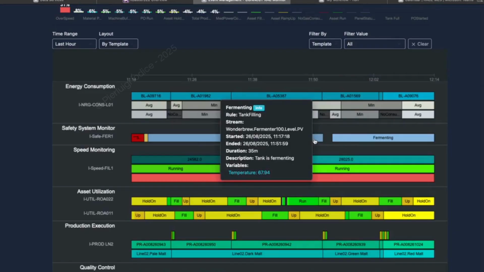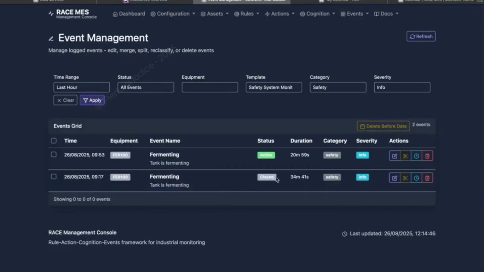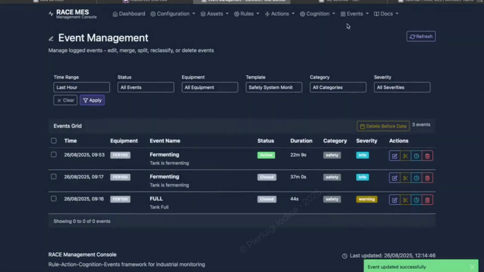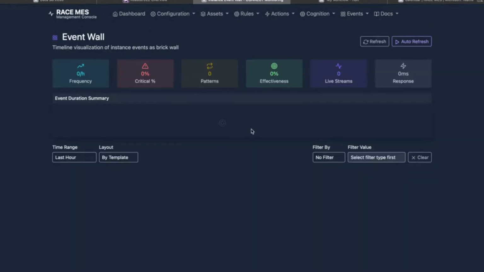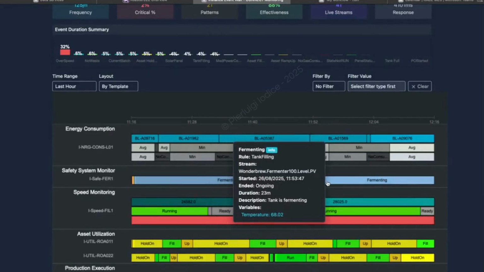Select any event and the console deep links you into event management. Here we correct reality safely. In this example, an undeploy-deploy cycle created a gap on the fermentation tank. The operator patched it directly. If something needs rectifying, Race lets you fix, as recorded, to match, as occurred, quickly, compliantly, and with complete traceability.